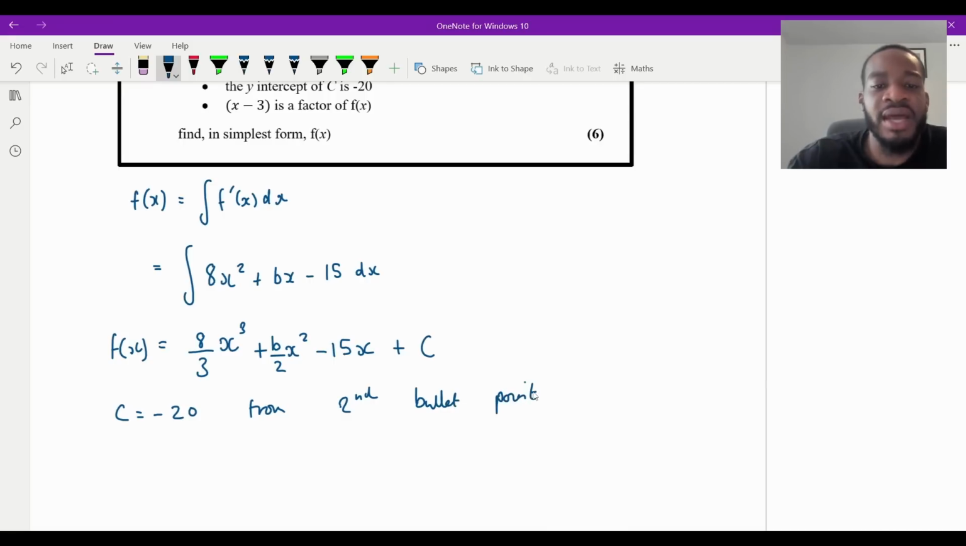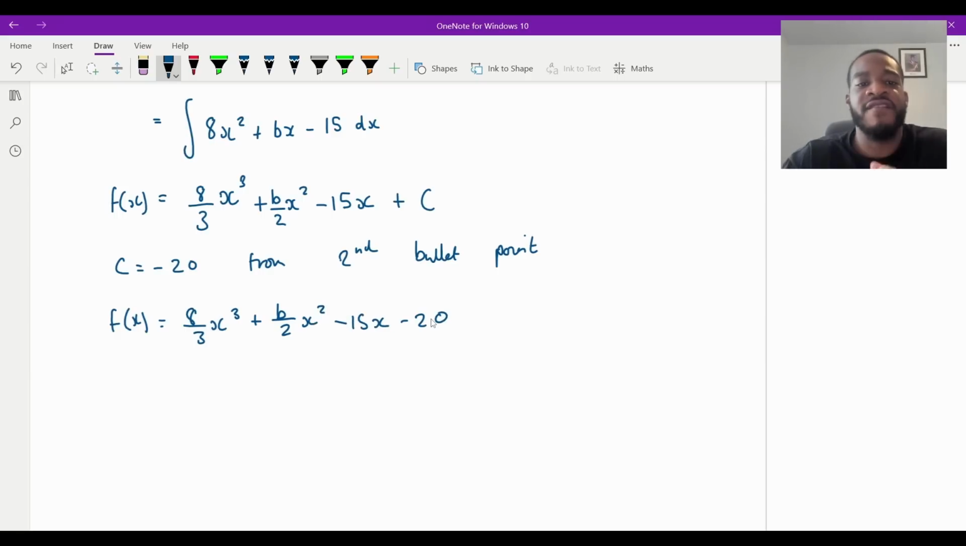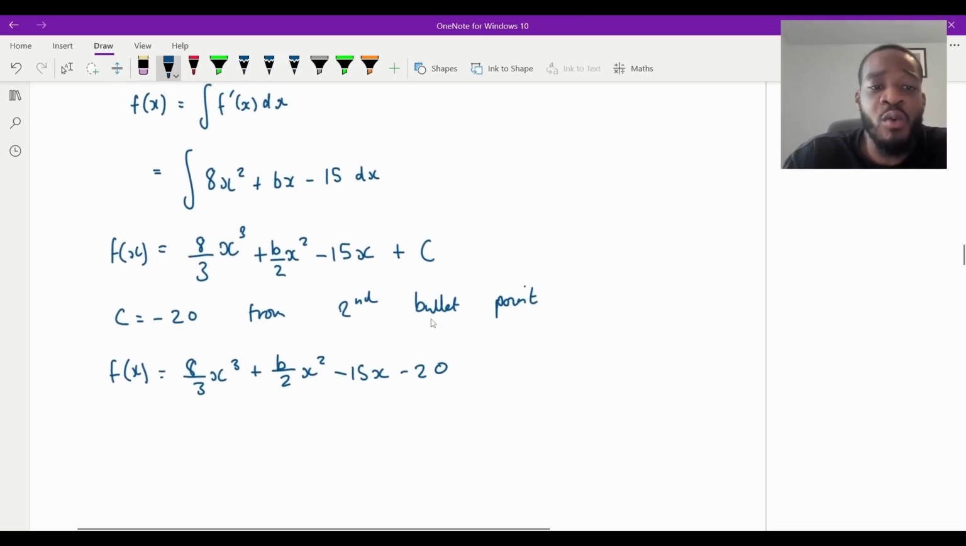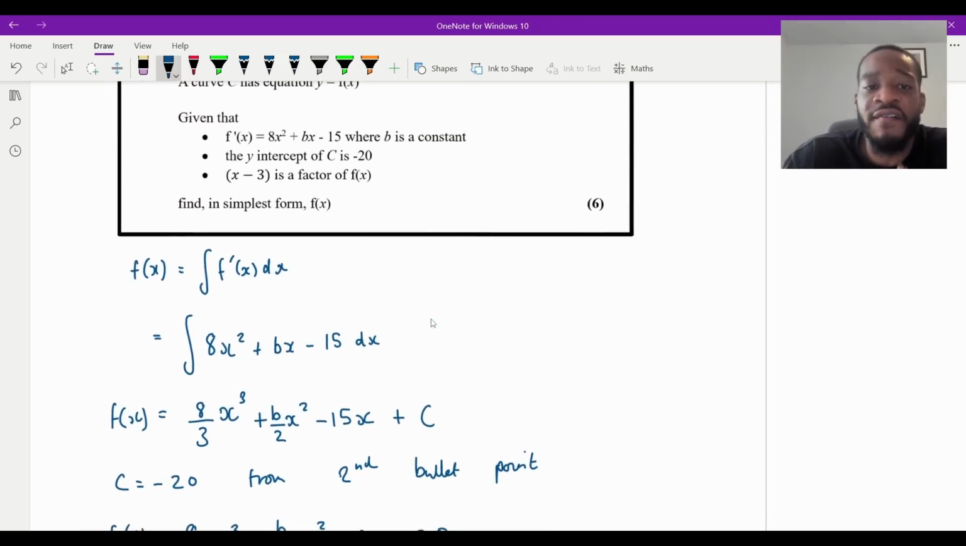And now that means I can update my equation. So I'm going to say now that f of x will equal a over 3 x cubed plus b over 2 x squared minus 15x minus 20. Now we're trying to figure out what f of x is. What's left to do is figure out what the constant b is. And then now you just look at the last bullet point. X minus 3 is a factor of f of x. This is just a factor theorem, isn't it? When you plug in x equals 3, your function will be 0, right?